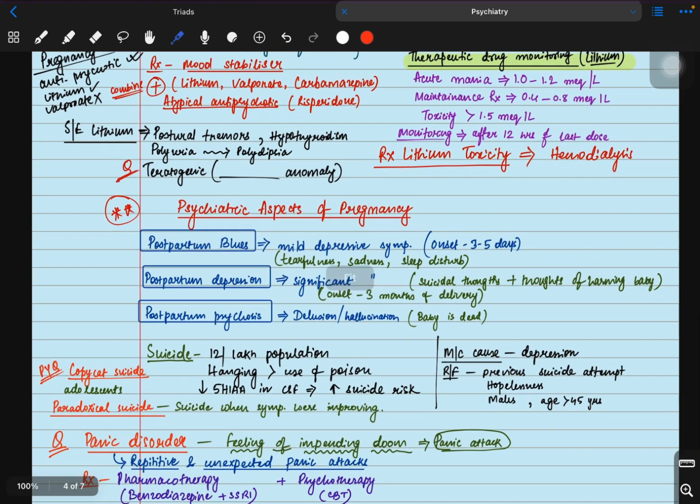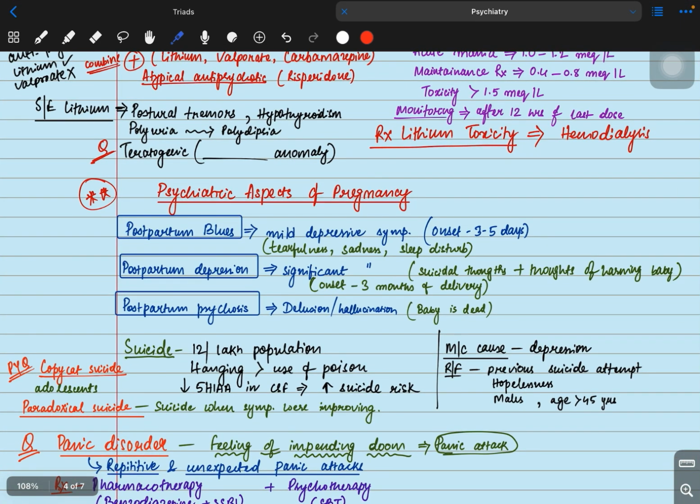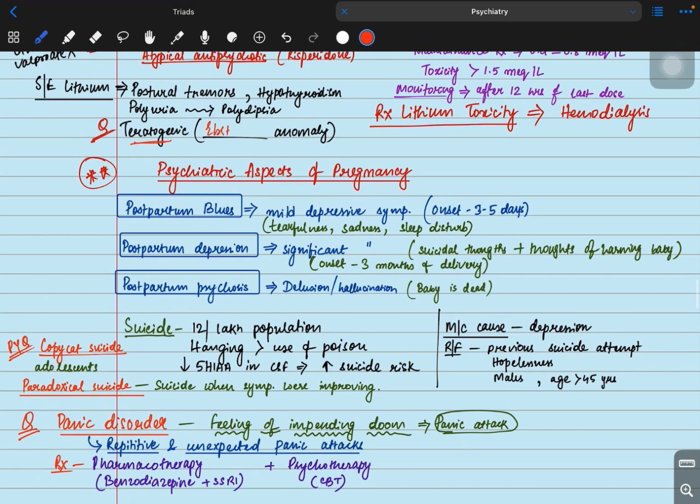Now coming to the side effects of lithium. Side effects of lithium are postural tremors, hypothyroidism, polyuria leading to polydipsia, and teratogenic side effect. The most important is the teratogenic side effect. So what is the teratogenic side effect of lithium? It's Ebstein anomaly. Ebstein anomaly.